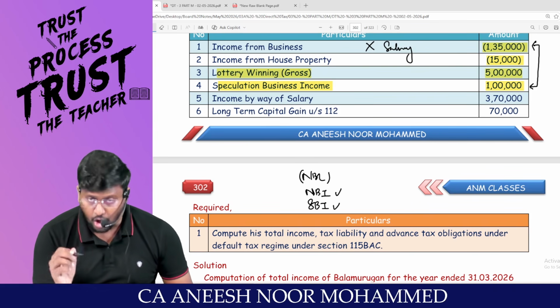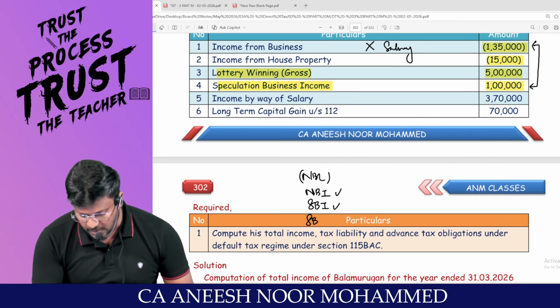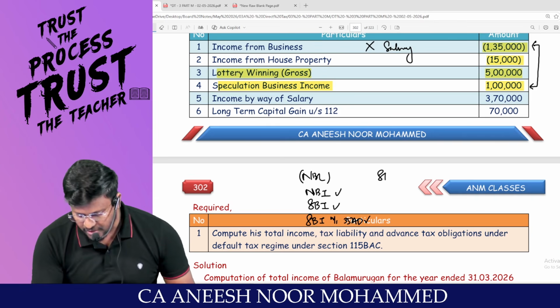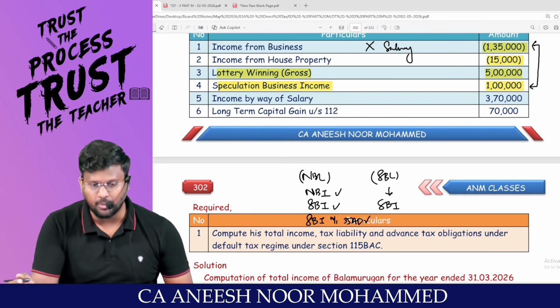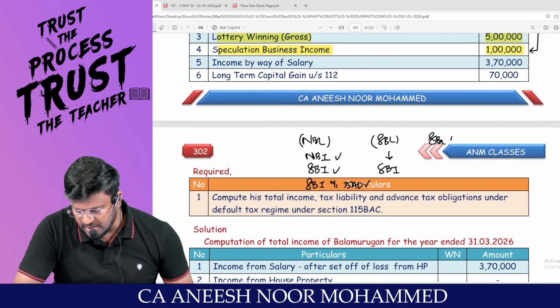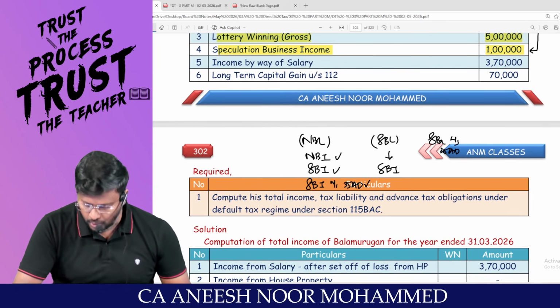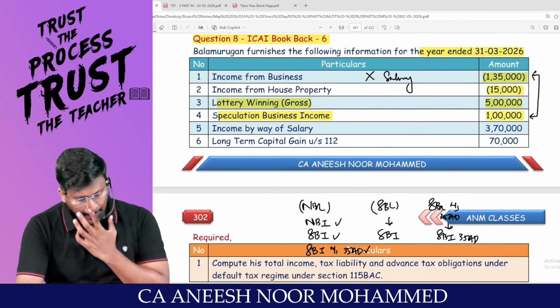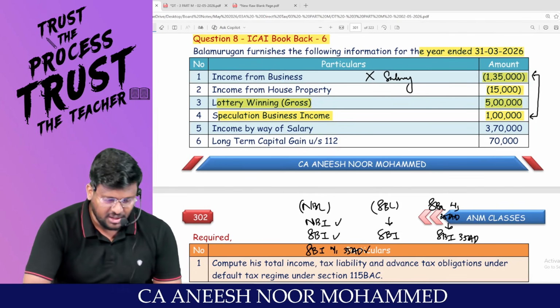If you are having normal business loss and if you are having specified business income under section 35AD, you can happily set off. Whereas speculative business loss can be set off only against speculative business income. Specified business loss under section 35AD can be set off only against specified business income under section 35AD. Able to appreciate, sir? Income by way of salary, 3,70,000.